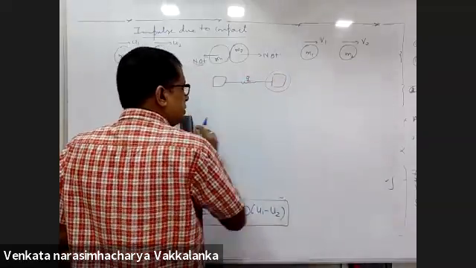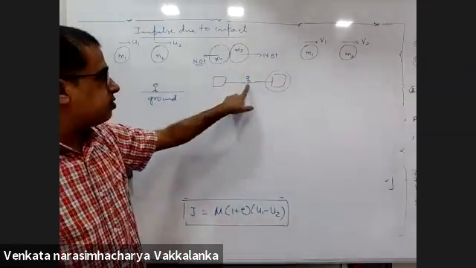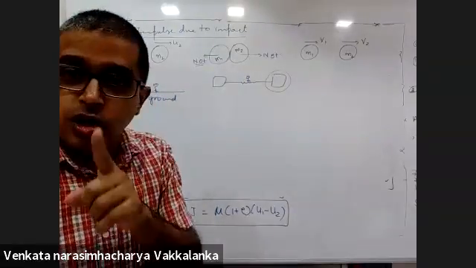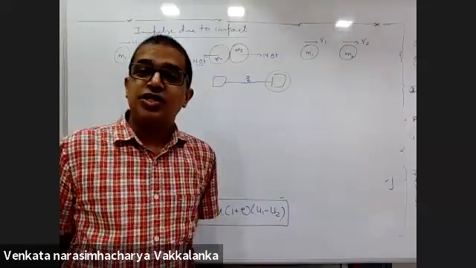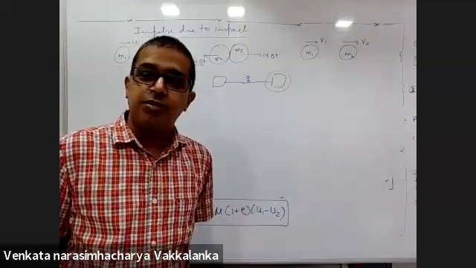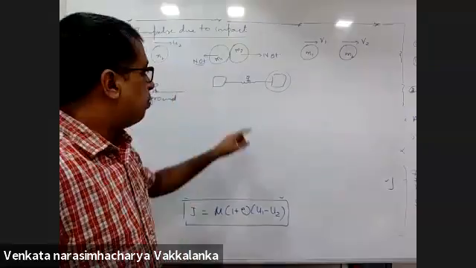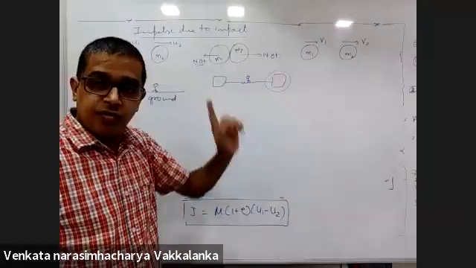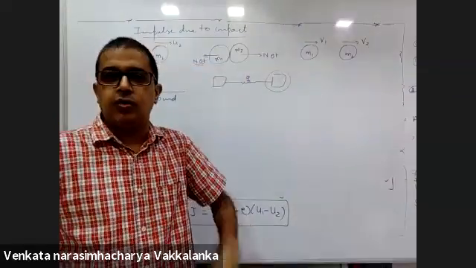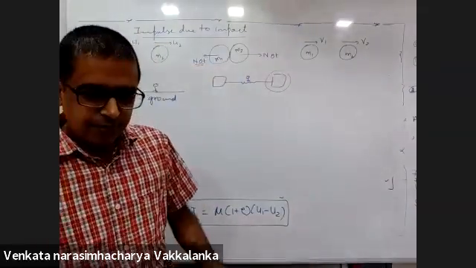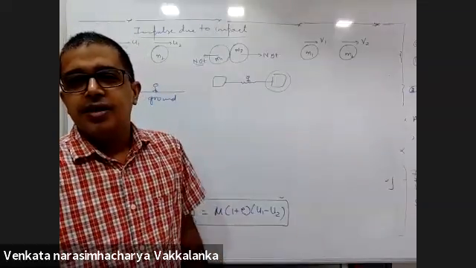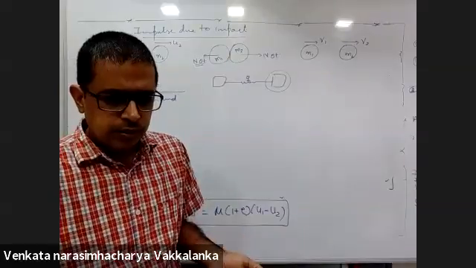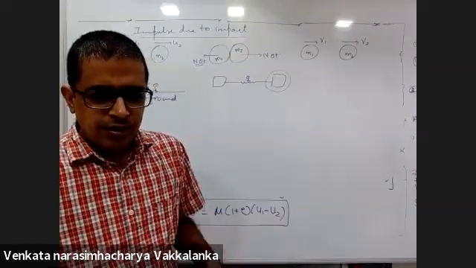Change in momentum of this body as seen by somebody on the center of mass and as seen by somebody on the ground should be the same, because change in momentum per unit time is the force. Somebody moving with uniform velocity and somebody at rest will report the same force on this particular block. Yes or no? Yes, sir.